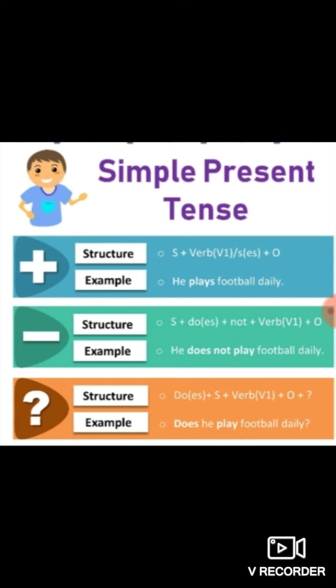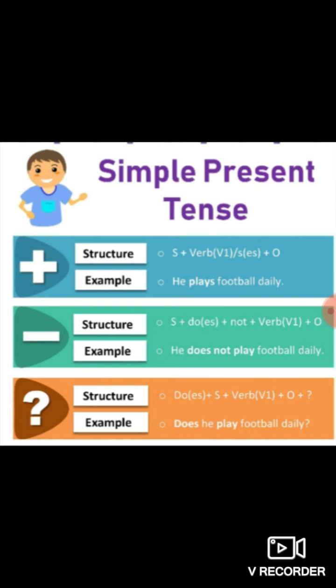The structure is given in front of you of affirmative, first one. Thereafter we have negative sentences and also question or interrogative sentences.